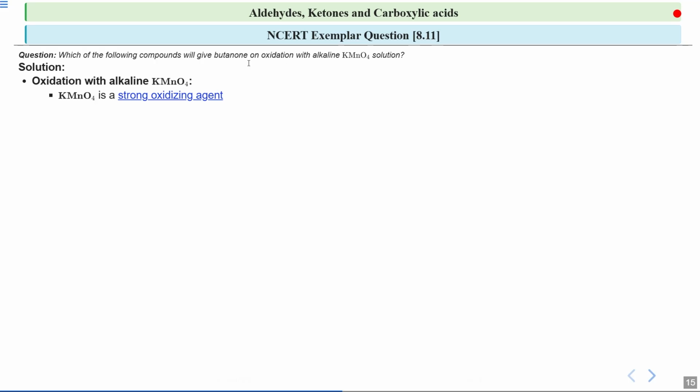That means it can convert alcohols into a more oxidized form. But it is important to note that not all alcohols react in a similar way.